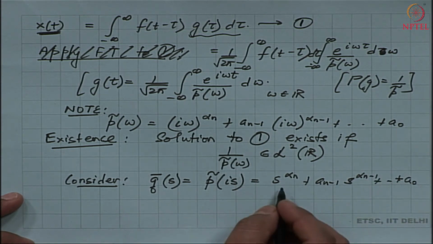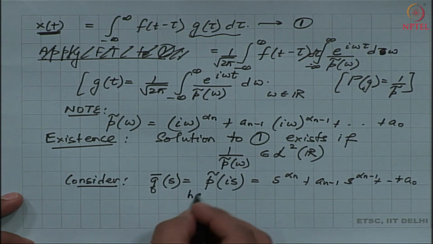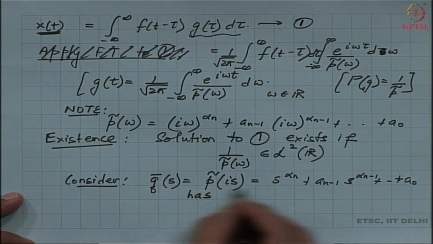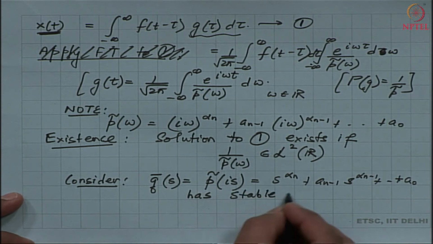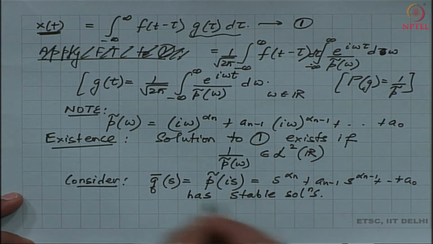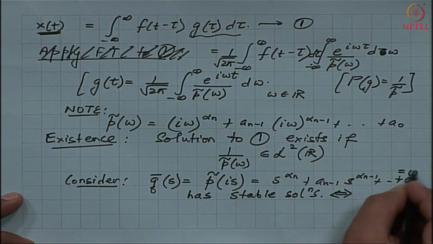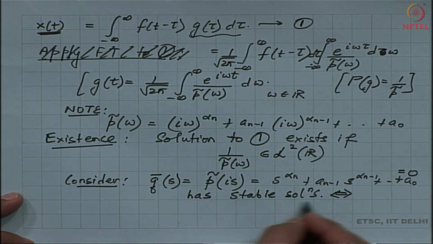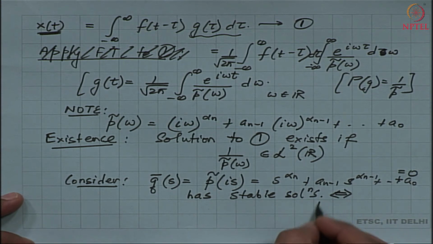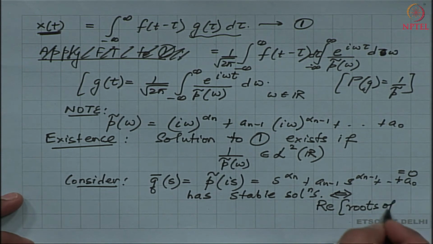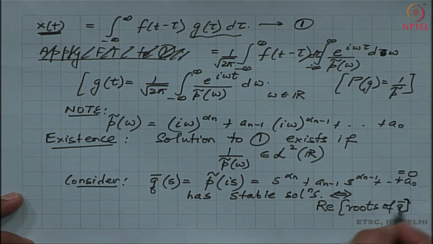I see that, provided this particular polynomial has stable solutions, this particular polynomial set equal to 0 has stable solutions if and only if the real part of the roots of this polynomial q bar is less than 0.